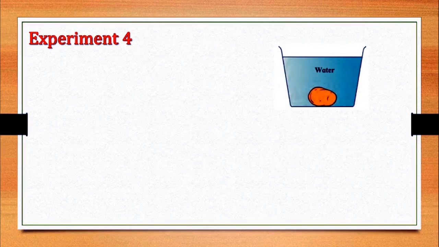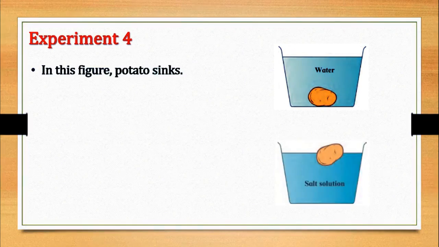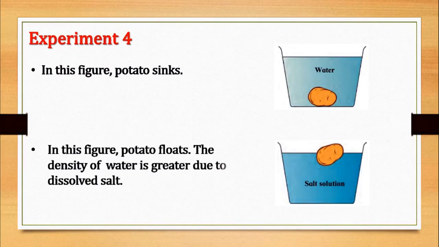Now, we'll perform one more experiment. Take 2 big glasses of water. Add 4 to 5 spoonfuls of salt to the water in one glass and dissolve it completely. Now place a potato in the water in the second glass.